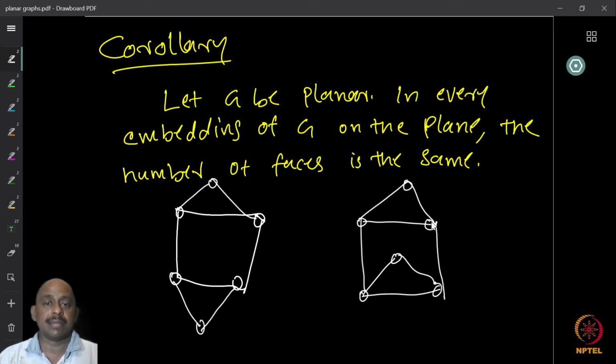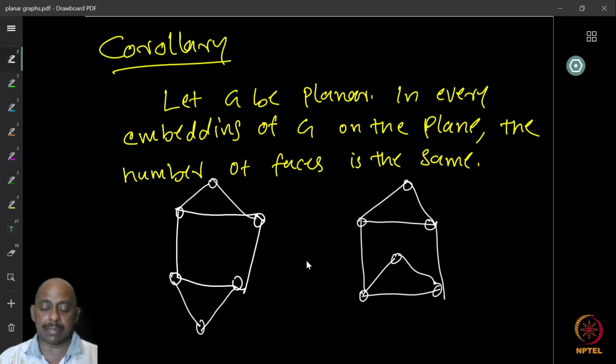Now this is a different embedding of the graph because if you look at the cycles, the face lengths in this embedding: you have a 3 cycle here, there is a 3 cycle here, there is a 4 cycle here, and then there is a 6 cycle boundary on the outer face.